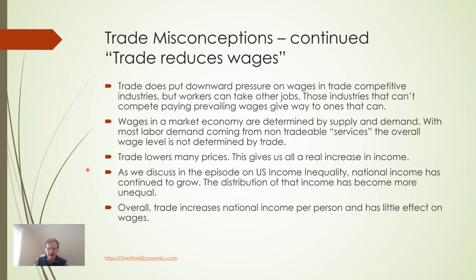As we discuss in the episode on U.S. income inequality, national income and productivity has continued to grow while trade picked up. The distribution of that income, however, has become more unequal. Overall, trade increases national income per person and has little effect on wages. Some studies say that trade has increased income inequality, and some say that the lower prices of traded goods has reduced inequality. Overall, there are much more important determinants of wage inequality.